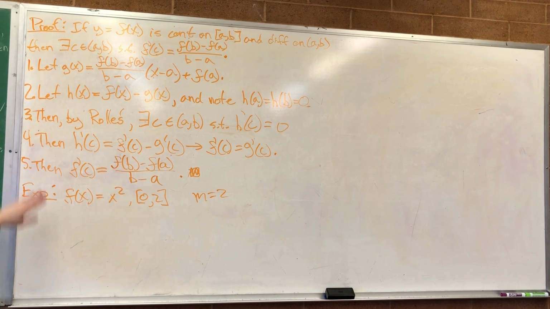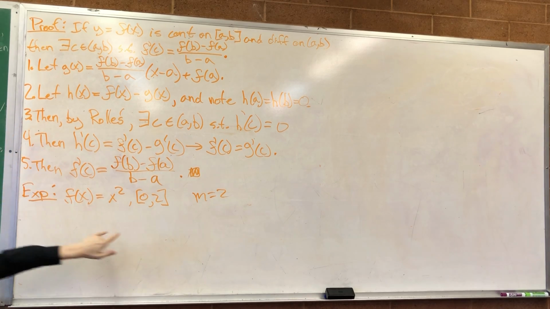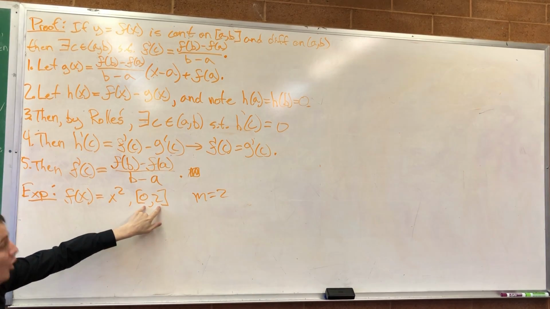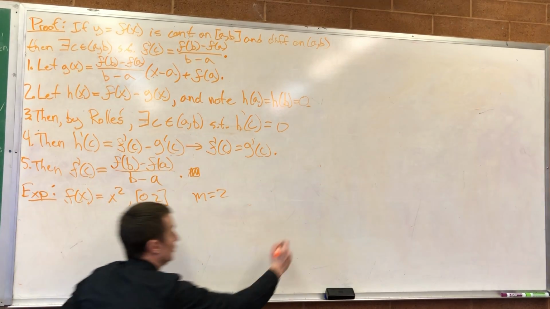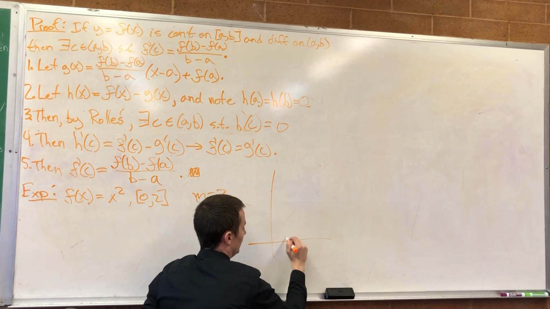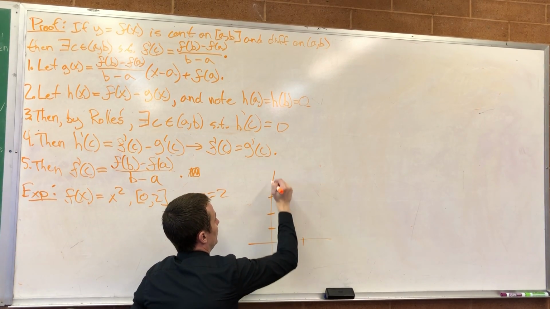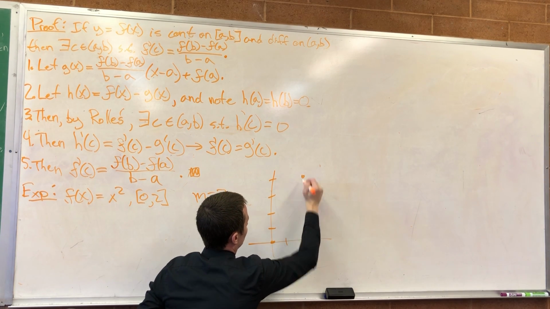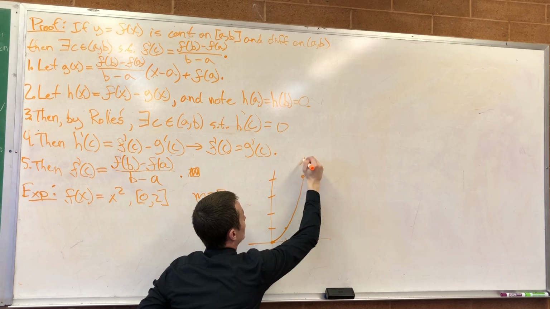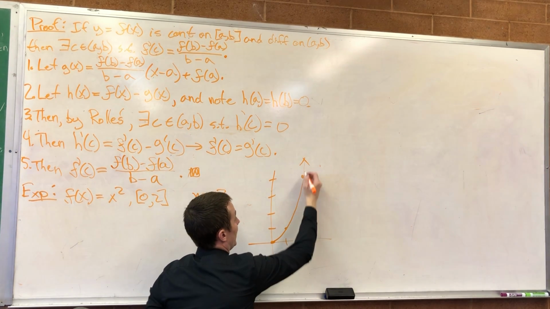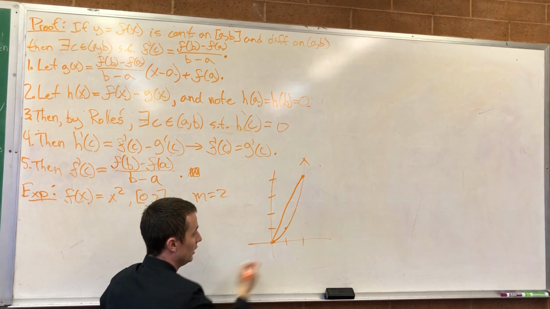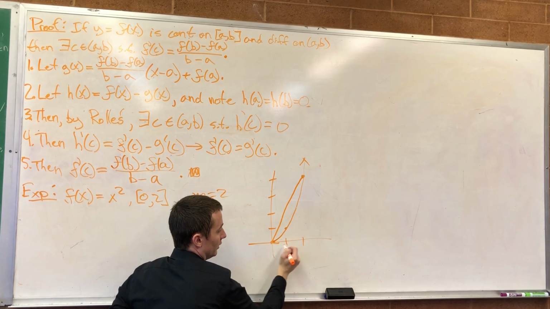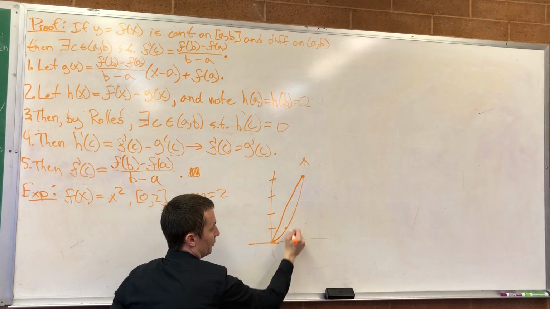So according to our mean value theorem, there must exist some point between 0 and 2 where the derivative of this function is equal to 2. Picture really quick of what we're doing, maybe that will help. Talk about a parabola. It goes like this. We know the average slope from here to here. If you draw that line, it has a slope of 2. So we need to find some point in between, c, such that f prime of c is equal to 2.